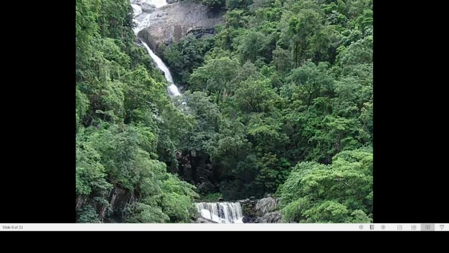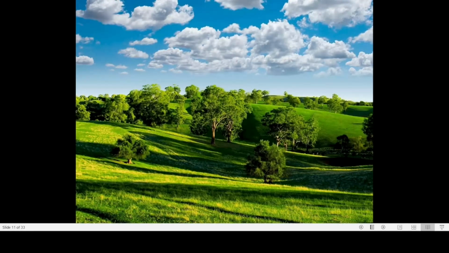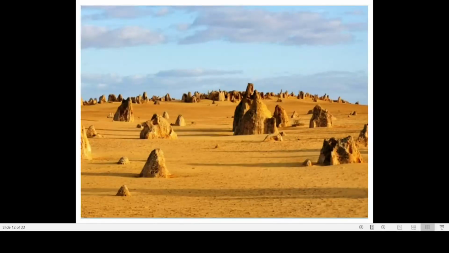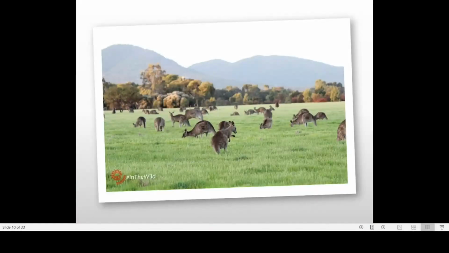Here you can find the tropical forest of Australia. Then these are the grasslands of Australia. Then one more here also, you can find the grass savannas. So it will be open grasslands with some intervening trees. Then these are the deserts of Australia. So these are the ecological features or ecological regions of the Australian realm.